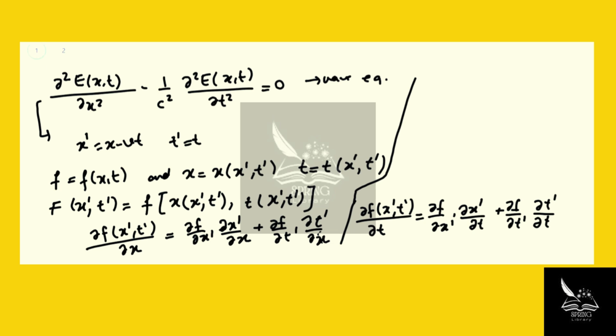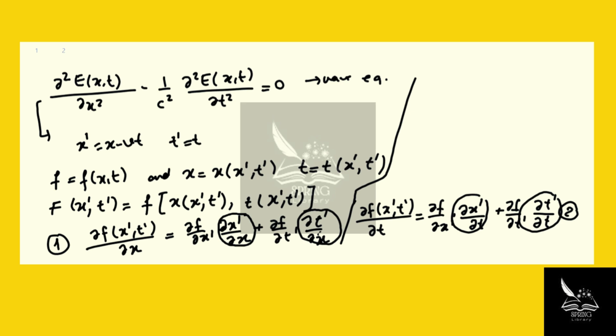We know that x prime from the Galilean transformation equals x minus vt, and t prime equals t. So dx prime over dx is going to be equal to 1, right? From the first equation. Let's call this the first equation. Let's call this the second equation. Based on the first equation, I was talking about this term, and I'm going to determine what this term is, and I'm going to determine what this term is and the other one.